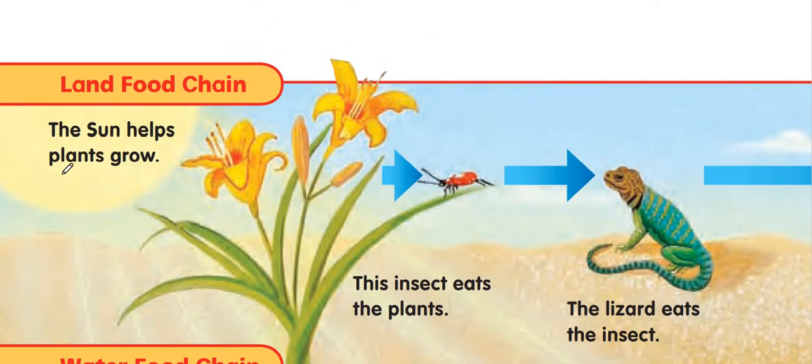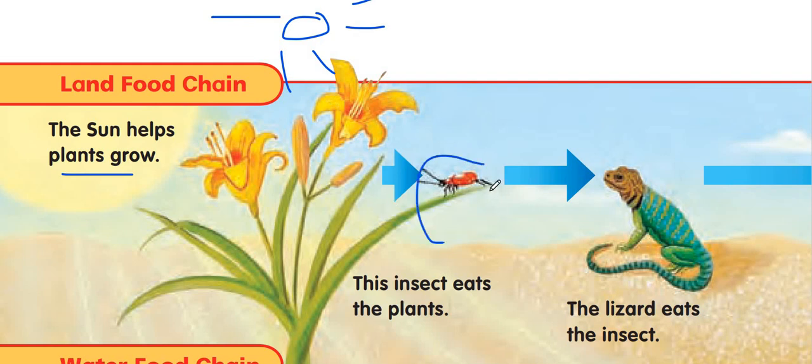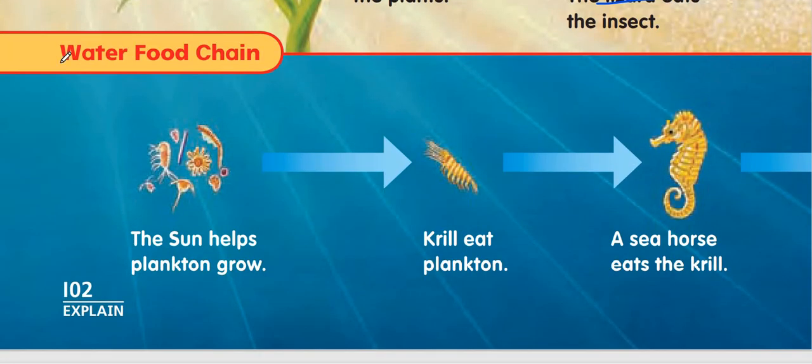Here we have the sun that helps the plant to grow. Then we have the insect that eats the plant, and then we have the lizard that eats the insect. I can see this is an ordered relationship, where one animal feeds on another animal.